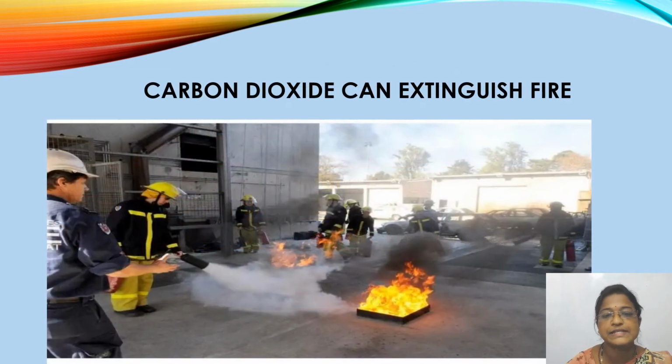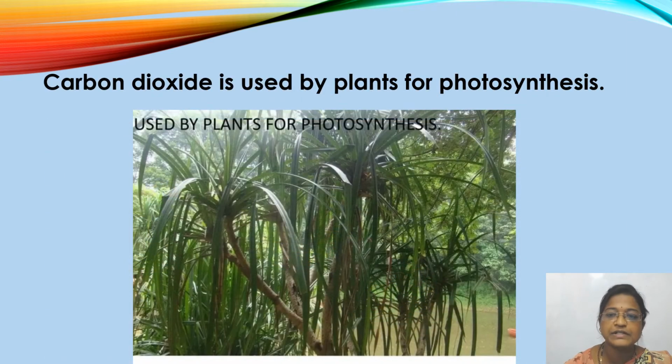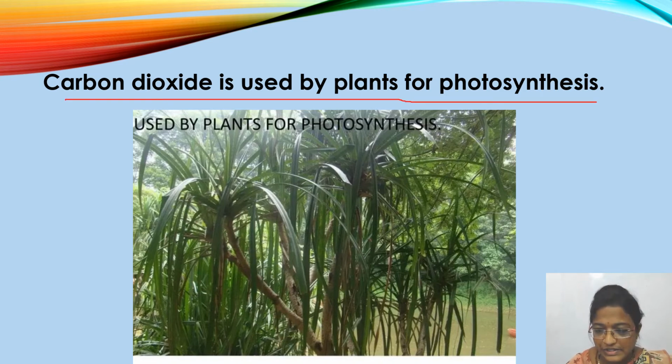Here you can see carbon dioxide can extinguish fire. In the image you can see clearly how carbon dioxide can extinguish fire. Even carbon dioxide, as I said before, is used by plants for photosynthesis. The carbon dioxide that we release is used by plants for photosynthesis.